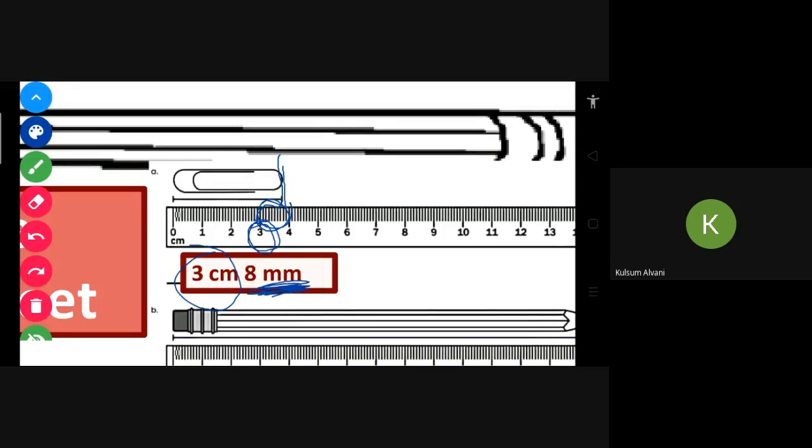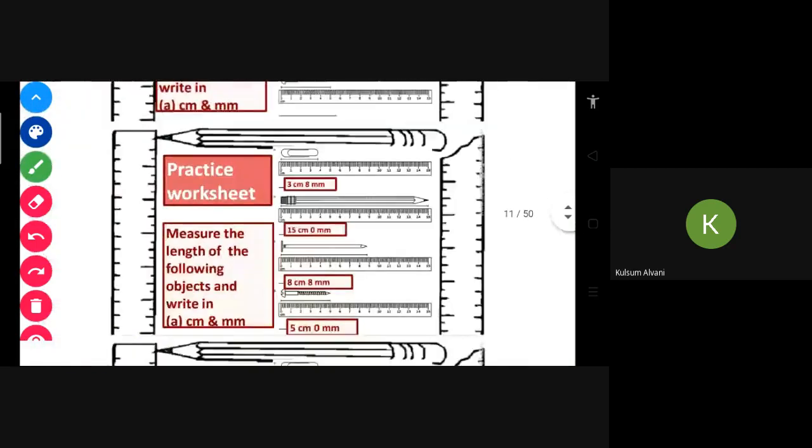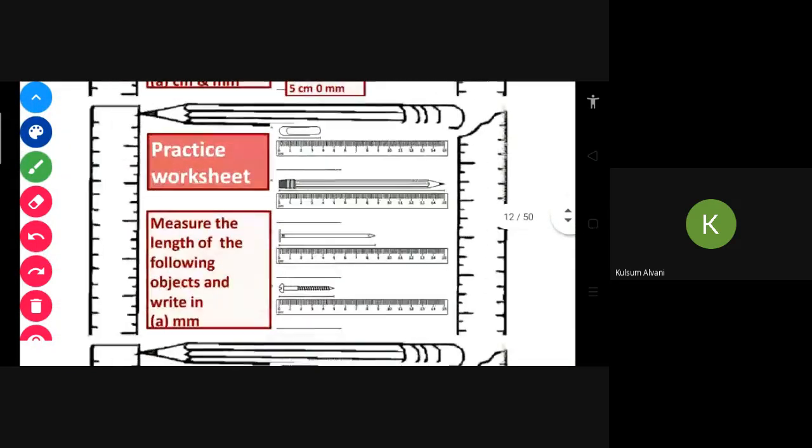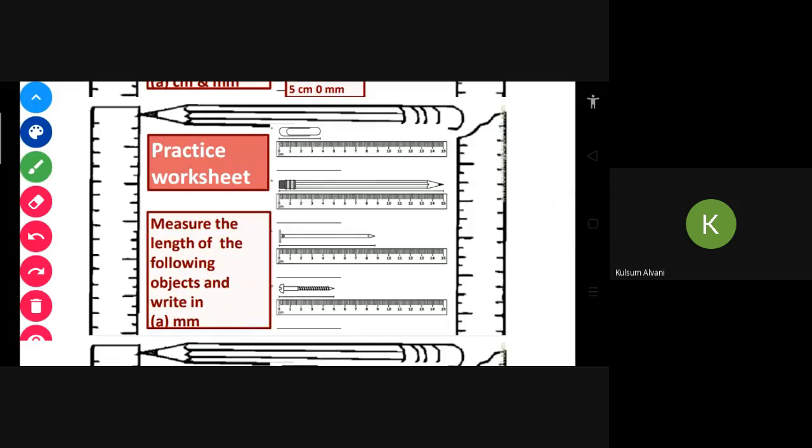Clear? Yes, ma'am. Ma'am, you sent the PDF. We have to write in the fair book. I have already sent it in the group.